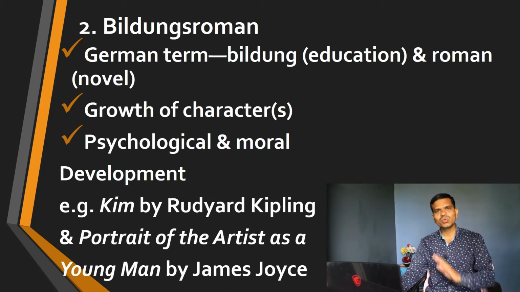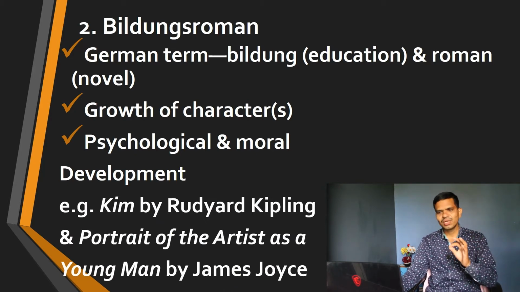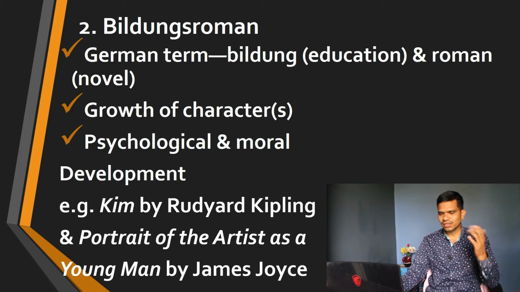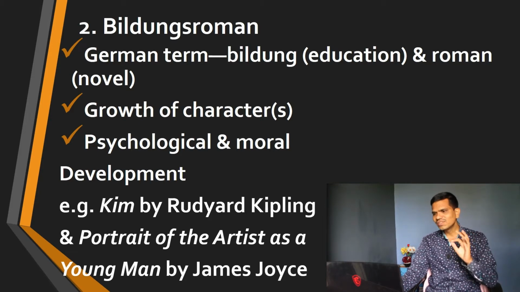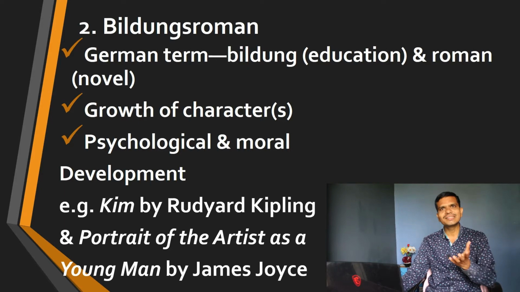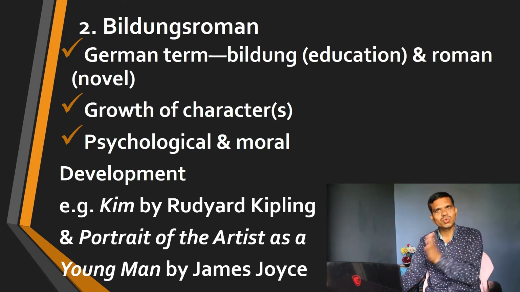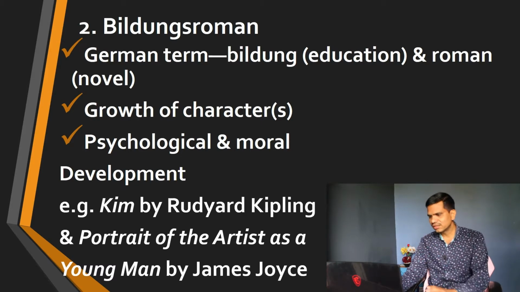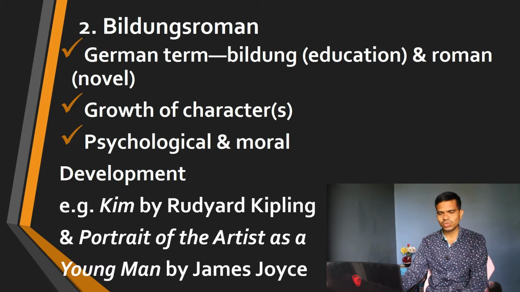For example, we have Rudyard Kipling's Kim. Then we have a very famous example by James Joyce, an Irish novelist, and he wrote A Portrait of the Artist as a Young Man, which is a Bildungsroman. In this novel, he stresses the development of an artist, how an artist is created, everything he talks about there, of the growth of that artist. So this is a famous example by James Joyce.